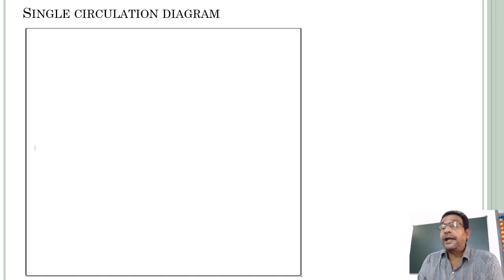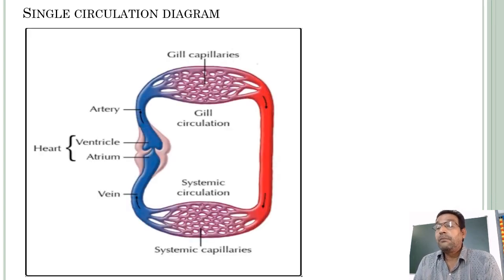Single circulation diagram. Observe this diagram. This is the heart. It has only two chambers. This is the atrium and this is the ventricle. From this ventricle, an artery, through this artery, the blood pumps to the gills.